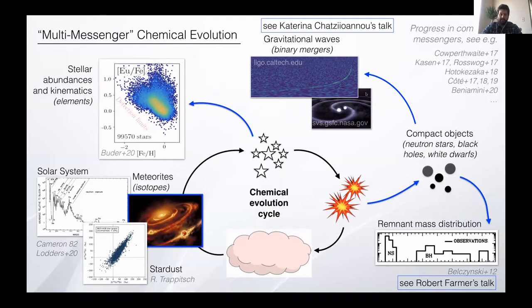But the whole point is that all of these observables might look distinct and not connected together, but they are actually all connected because the stars provide the elements and also the remnants. And chemical evolution is one of the few fields that can actually make a connection between all of these observables. And one of the big steps in the future, I think, is to have a chemical evolution simulation that manages to provide predictions for all of them. So there's nothing that prevents us from doing this right now. I think it's maybe a matter of time. And also, the more constraints you add, of course, the more complicated it gets, but it also offers more opportunities.